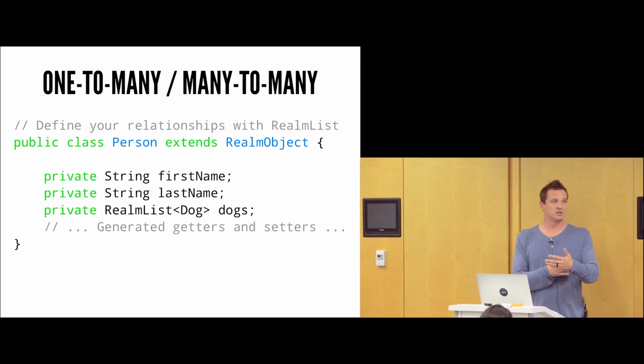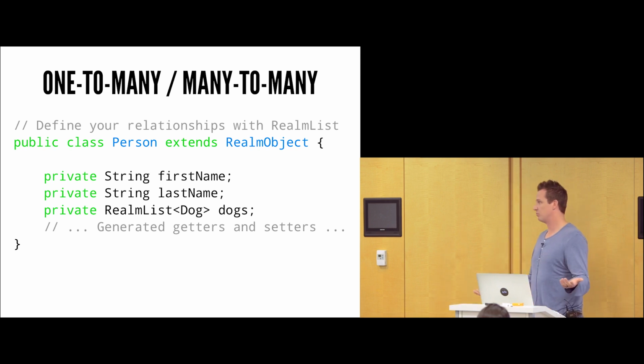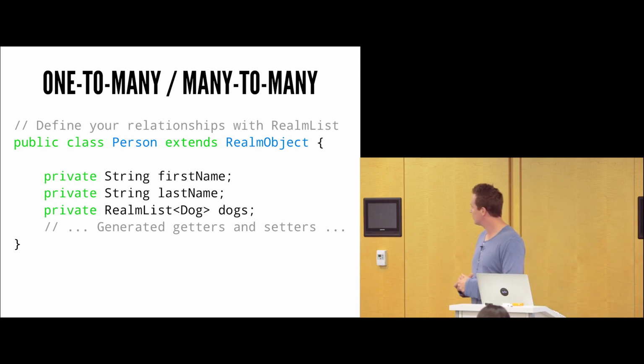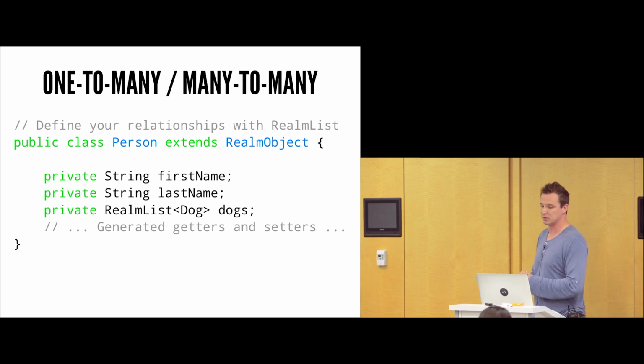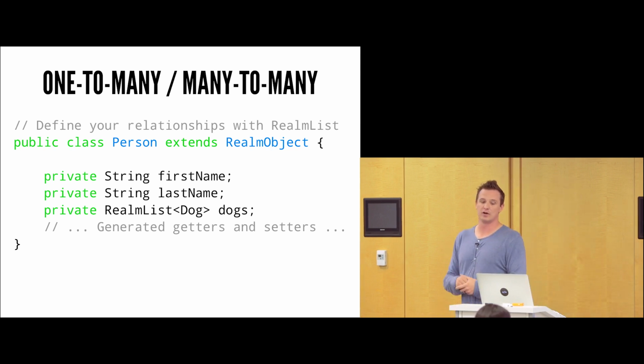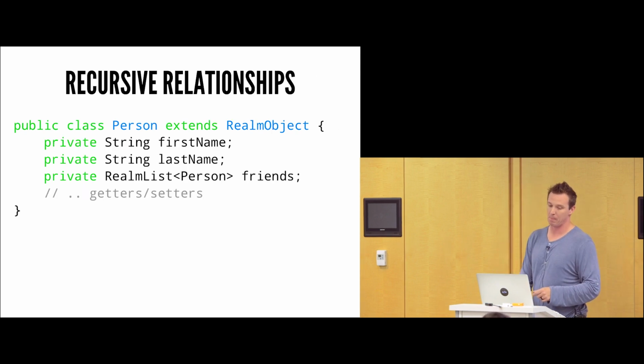But we also have situations where instead of just referencing one object, you want to reference many of them. In that case, we need to use a realm list. A realm list, again some type of glorified list, is just a list of dogs here. And realm, with a bunch of helpers underneath, is going to be able to handle all of the relationships for us. So this person may have many dogs. If I save many dogs, I can go ahead and retrieve these many dogs. This can be automatically saved in here, and this is just a regular list too. So I could say dogs.add, and I could save that, and it would add another dog to the list, and I could remove and so forth.